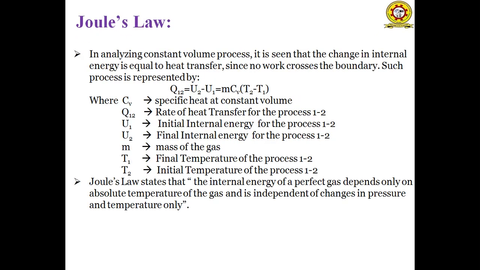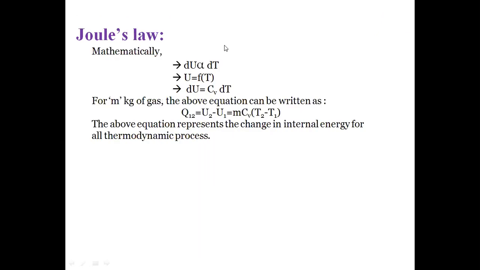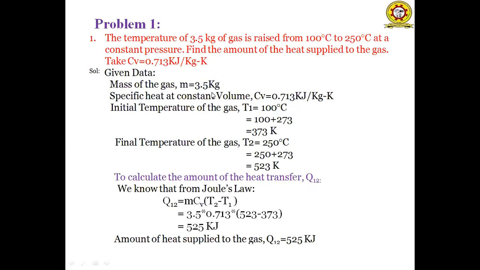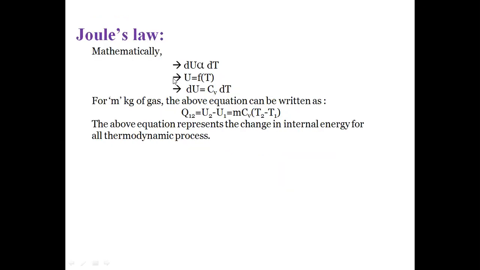So dU depends only on temperature. dU is directly proportional to dT, since U is a function of absolute temperature. This proportionality is removed by a constant, known as Cv. So dU is equal to Cv dT.